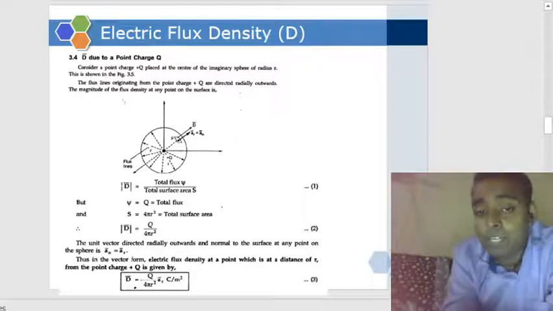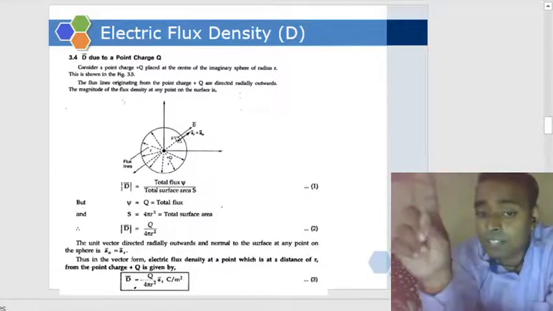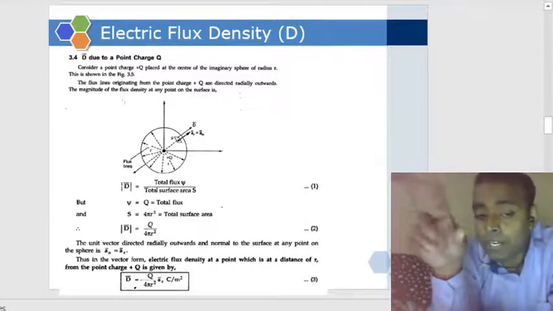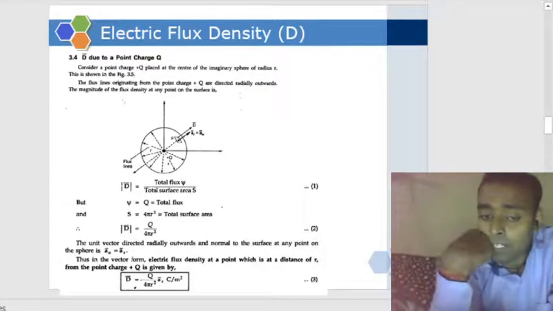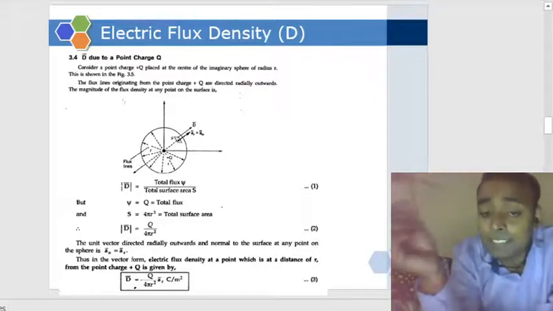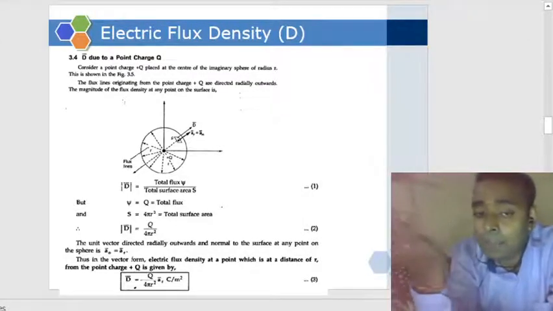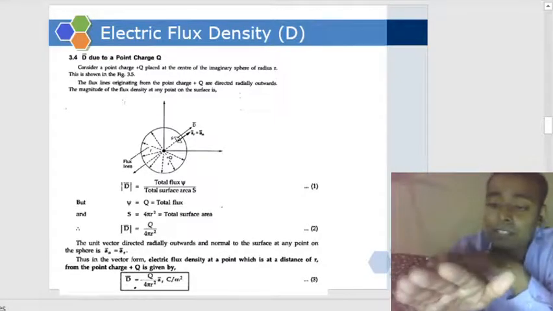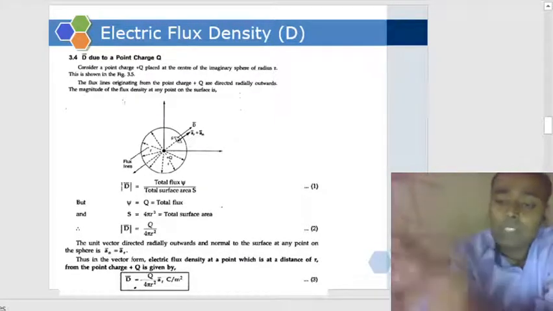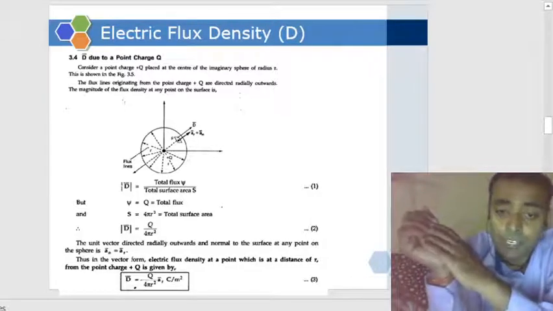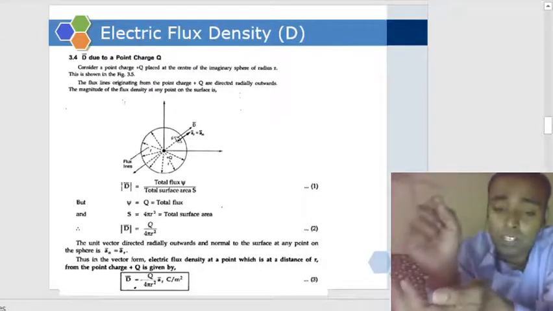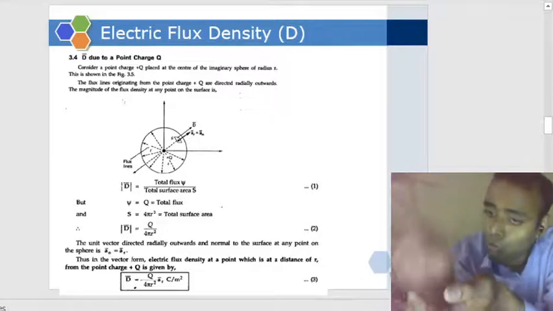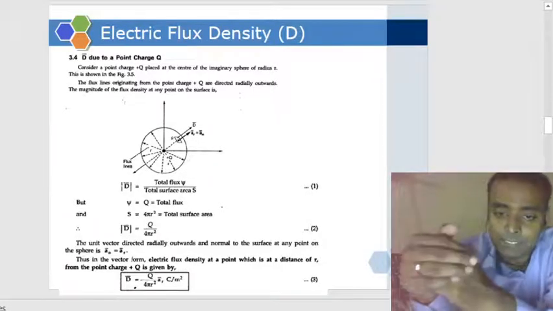So how will we calculate D? D is the total flux passing through the area, so q divided by 4 pi r square, and the direction will be an, the direction which is normal to the surface. And in a sphere, what direction is normal at a point? It is the radial direction, isn't it?